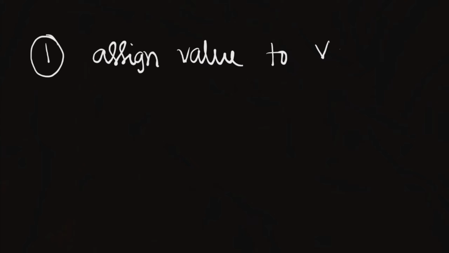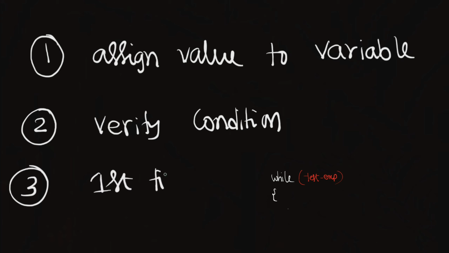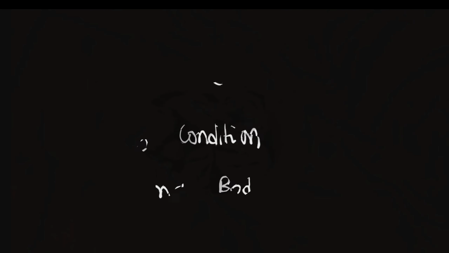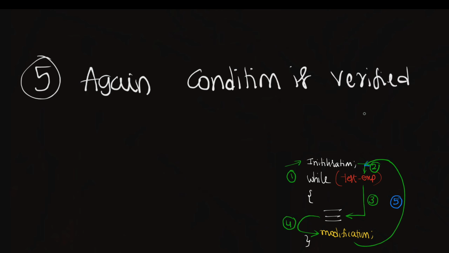Step 1 is assign a value to the variable. Step 2, verify the condition. Step 3, the first time the body is executed. Step 4, modify the value. Again the condition is verified. So this is the concept of the loop.